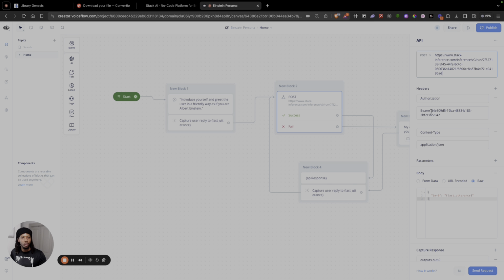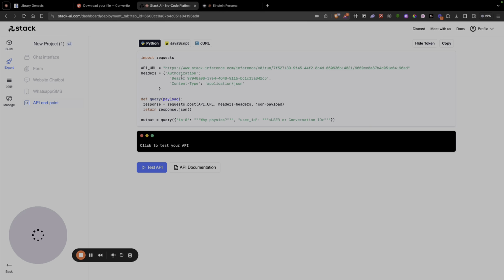And then make sure that in the header section you have one header that says authorization, and the key to that authorization is going to be bearer, space, and then that long string. And then the second one is going to be content type application JSON. You can see the same thing is present in the Stack AI documentation. Headers, there's 2 of them. There's authorization, and then there's content type application JSON, right?